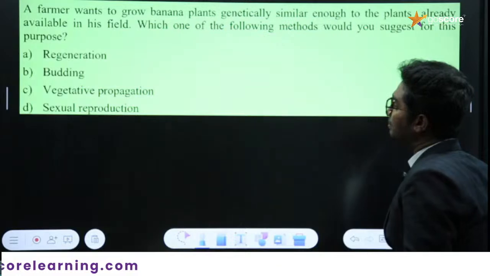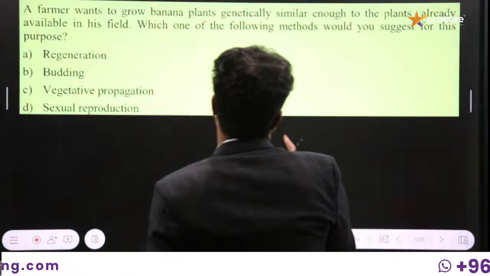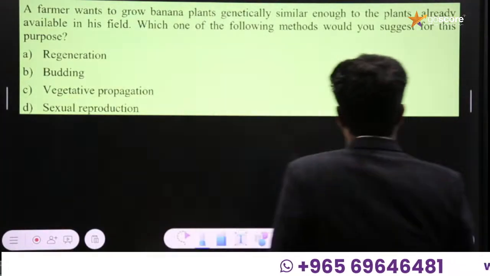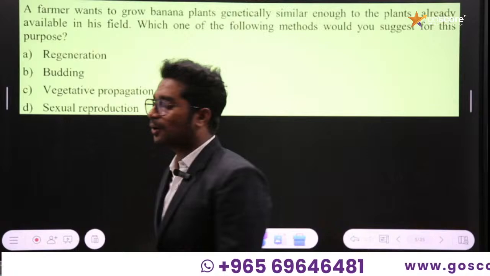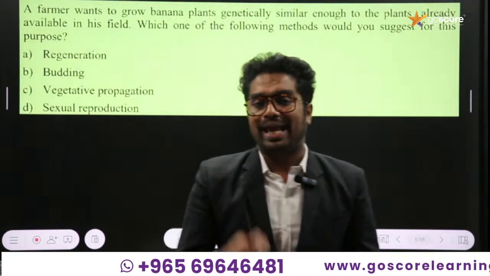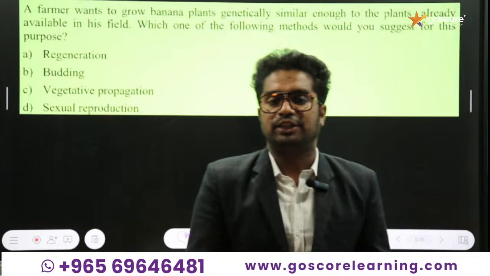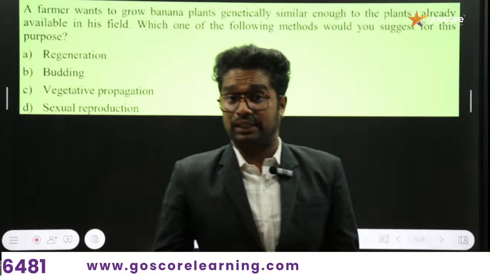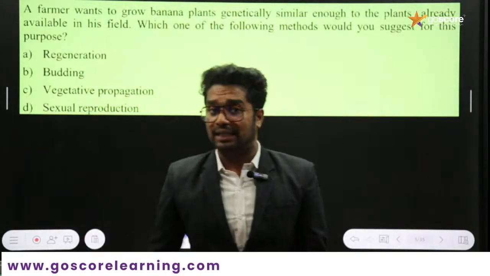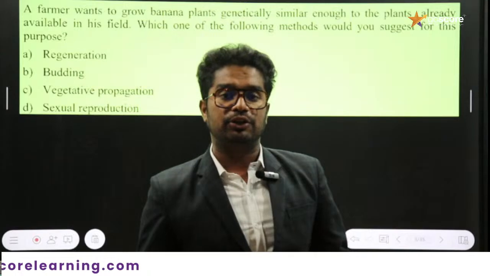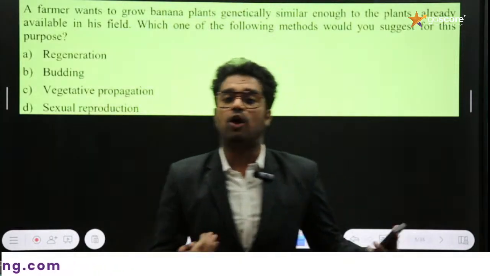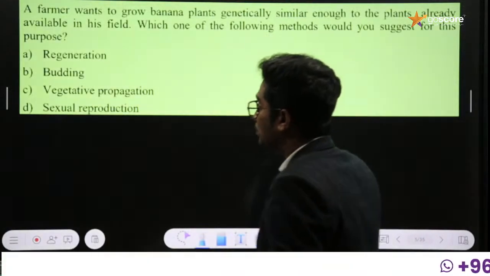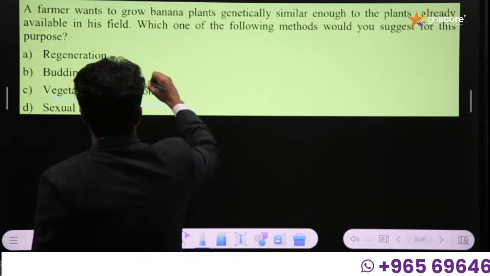And the third MCQ: a farmer wants to grow banana plants genetically similar to the plants already available in his field. Which one of the following methods would you suggest for this purpose? Vegetative propagation is a method of asexual reproduction, and we use stems, roots, even leaves to propagate other plants from the mother plant itself. The produced offspring are genetically similar, or clones of the mother plant. So the answer to the question will be vegetative propagation itself.